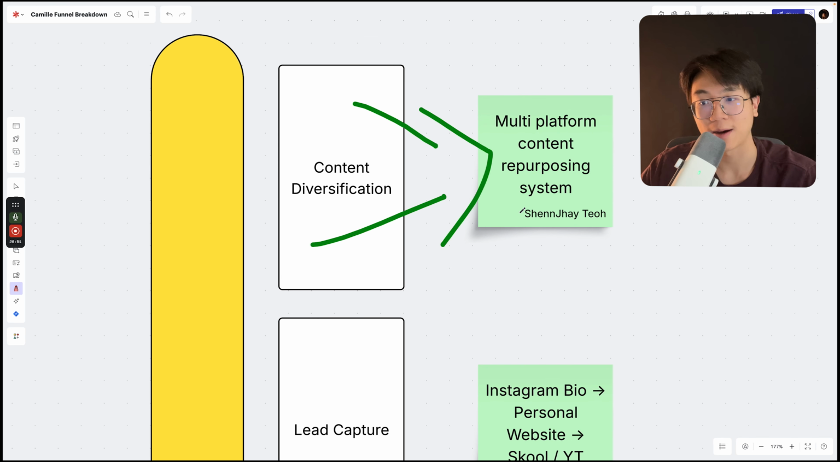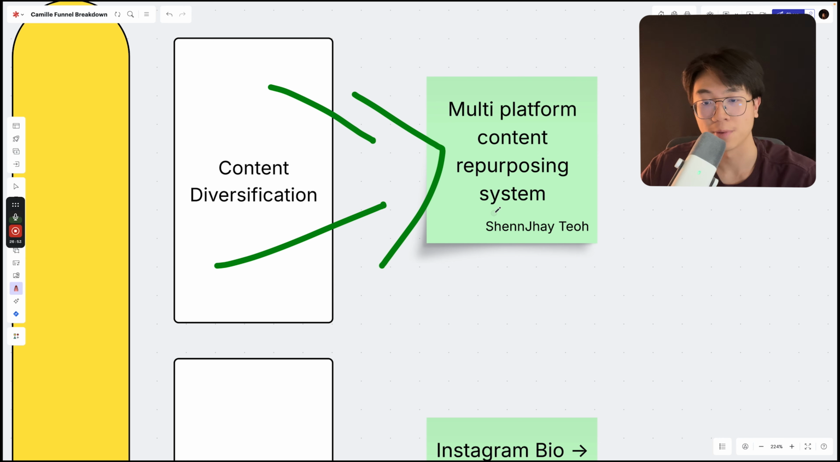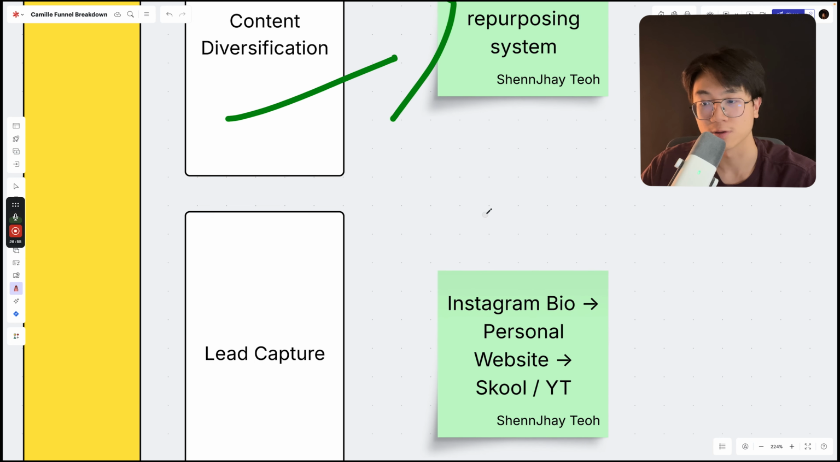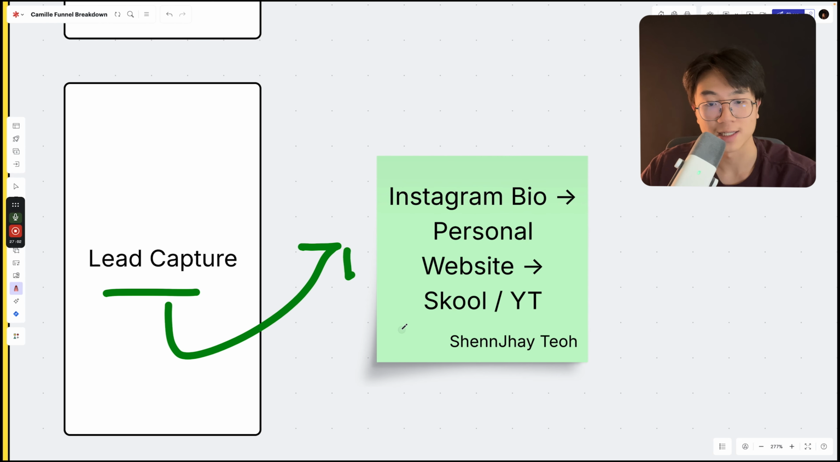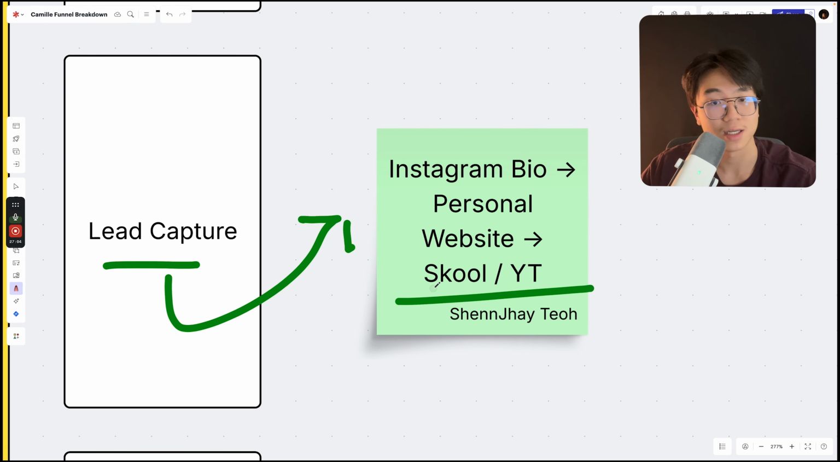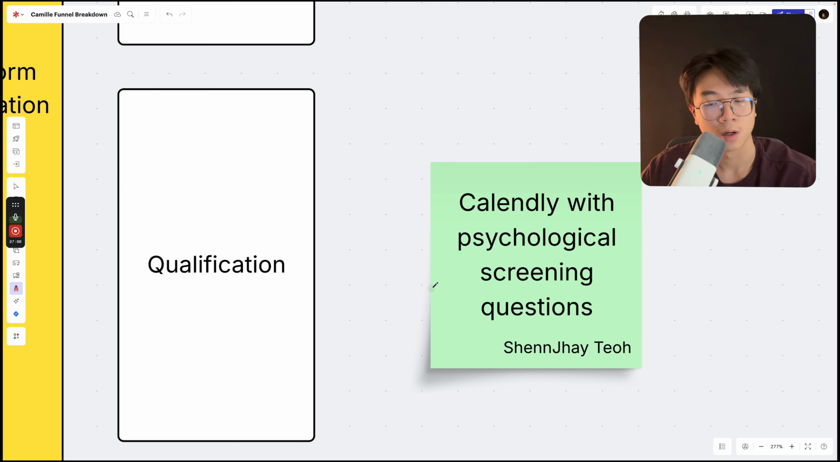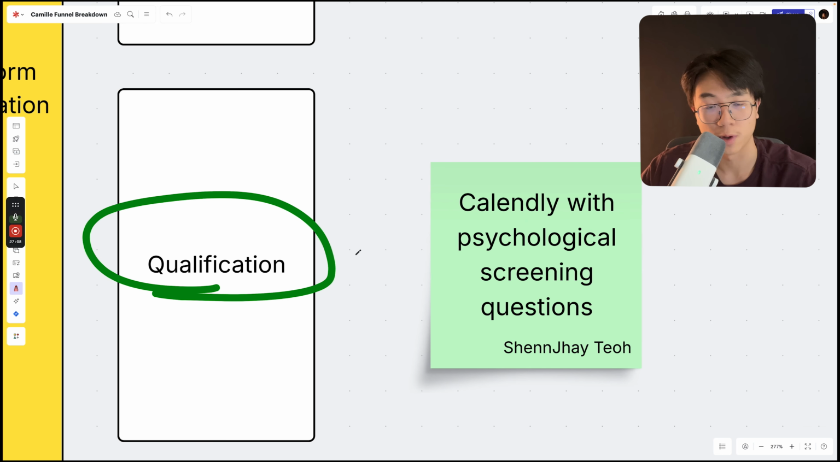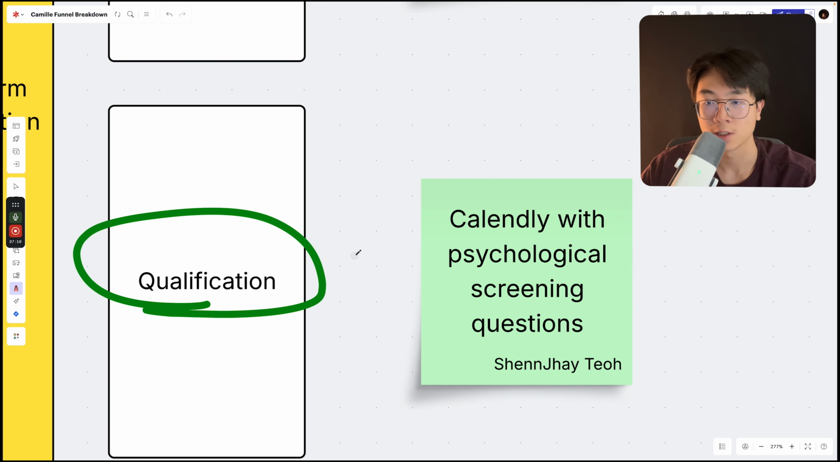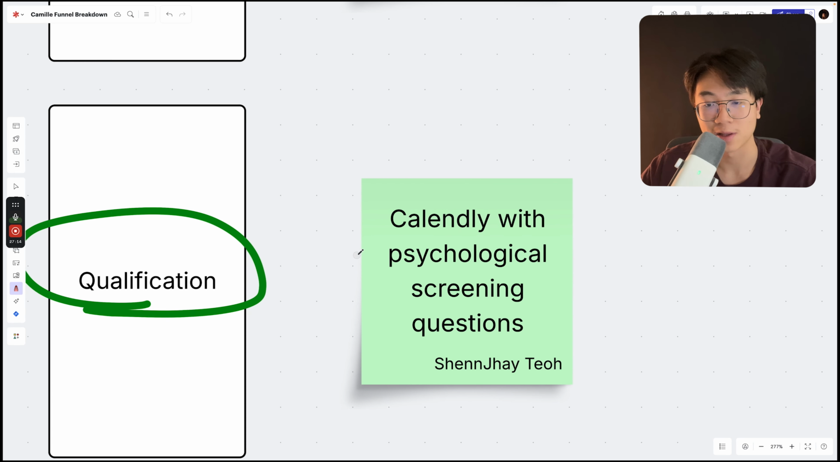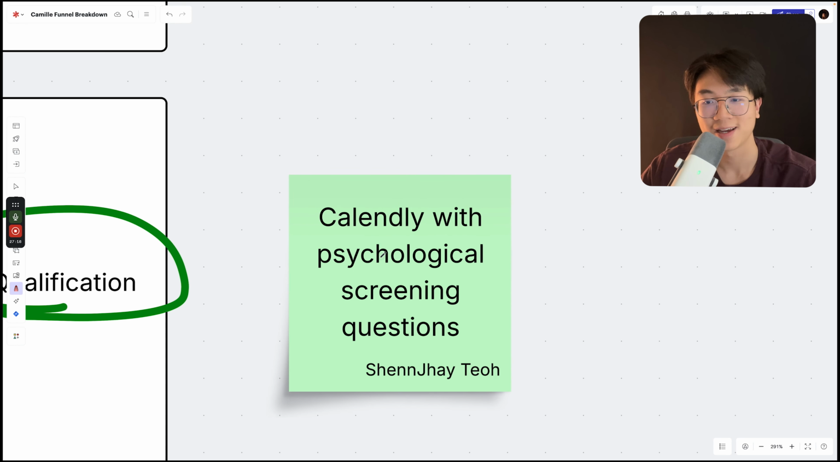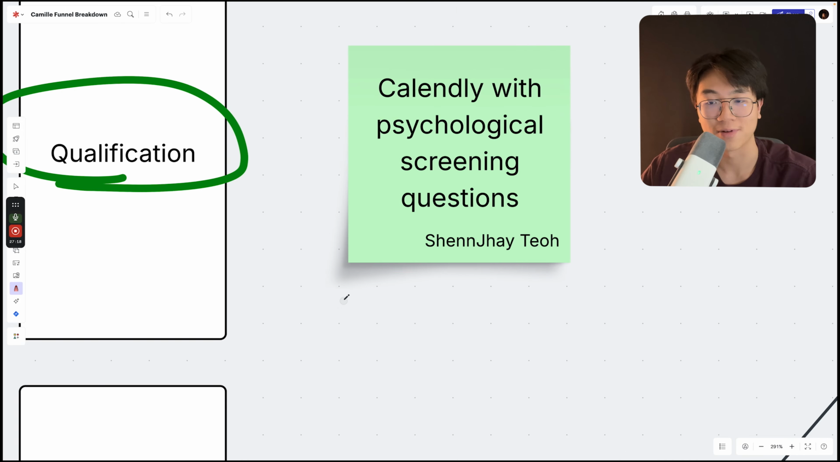Then this is how he captures leads, right? They probably go from his Instagram bio to the personal website, which then leads them to the YouTube videos or the school community, both of which qualify the audience to get accepted either into the school community or Calendly to book one-on-one calls with his sales team. So Calendly with psychological screening questions embedded. And last but not least is how he converts, which is direct sales calls with qualified prospects.